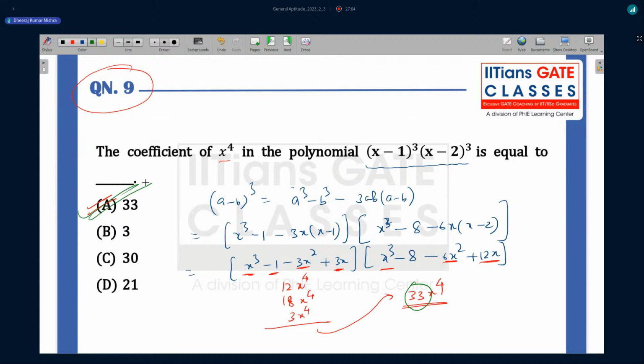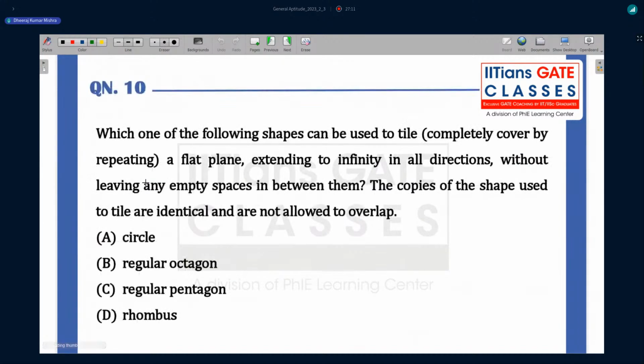I believe many of you might have done it correctly. Great. Let's move to the last question of the day, the last question out of 10 questions. Perfect, so let's move to this question.